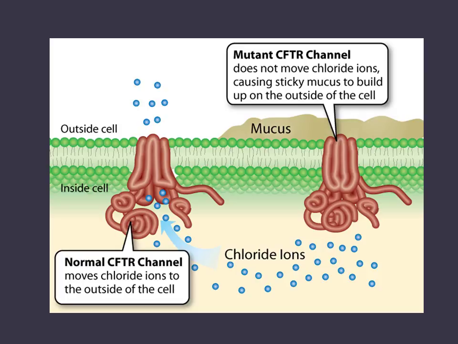Here we can see a comparison between a normal CFTR channel that's moving chloride ions to the outside of the cell versus a mutant CFTR channel that is not moving those chloride ions, causing sticky mucus to build up on the outside of the cell. That's the primary problem in cystic fibrosis. It's that sticky mucus that builds up.